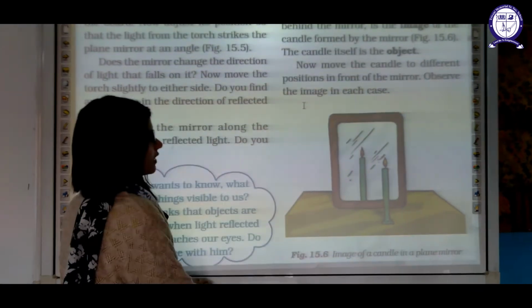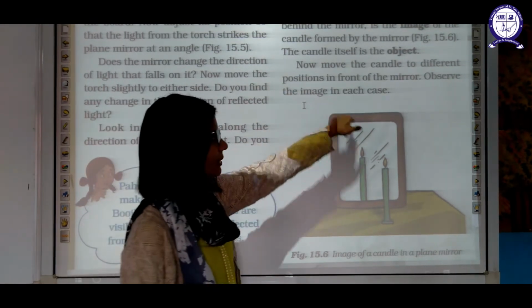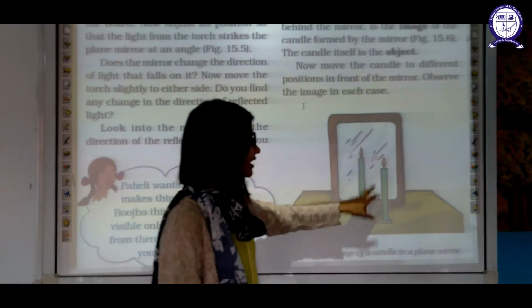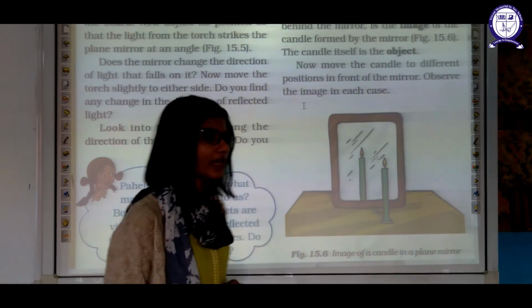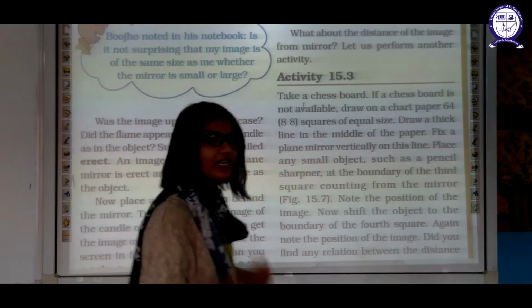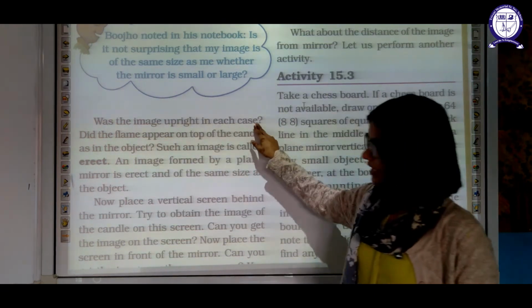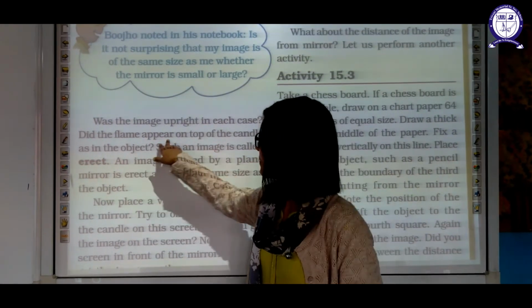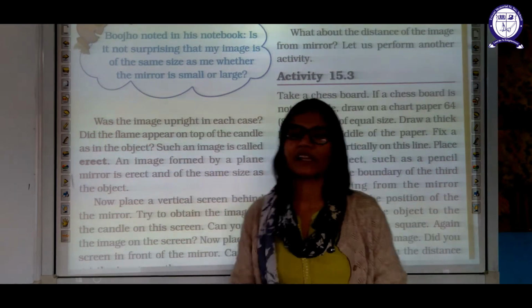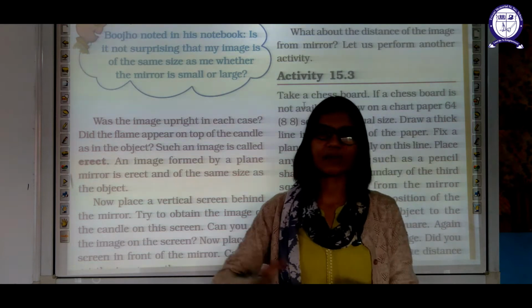Now move the candle to a different position in front of the mirror. Observe the image is changing accordingly with the changing of the candle. The image of the candle will change according to the change in the object itself. Was the image upright in each case? Did the flame appear on top of the candle always? Such a kind of image is an erect image, which is always upright in position, exactly the same as the object.